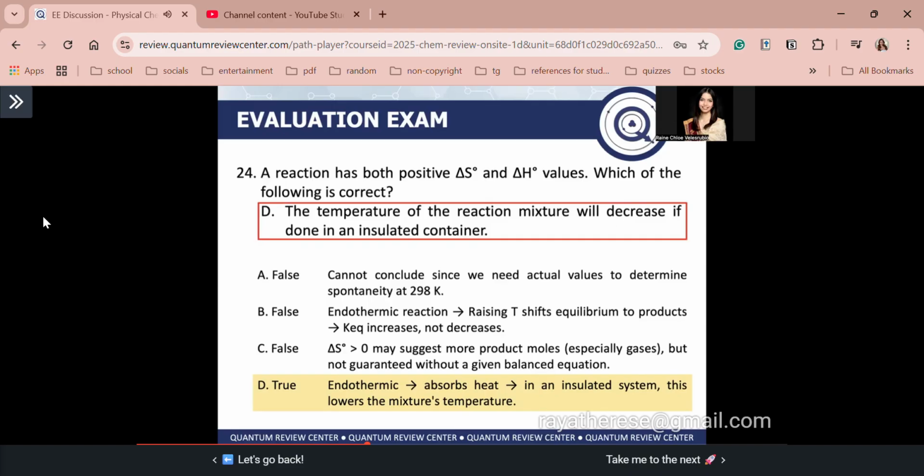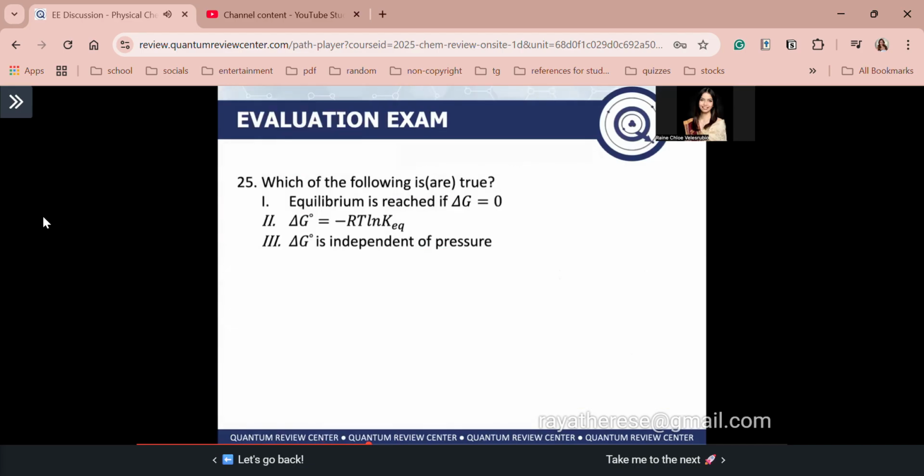Again, if, for example, the entropy inside the system increases, what happens is that the temperature of your system will only decrease. In this case, guys, the entropy increases but it does not absorb heat from the surroundings because, again, you have an insulated container. Okay? There.